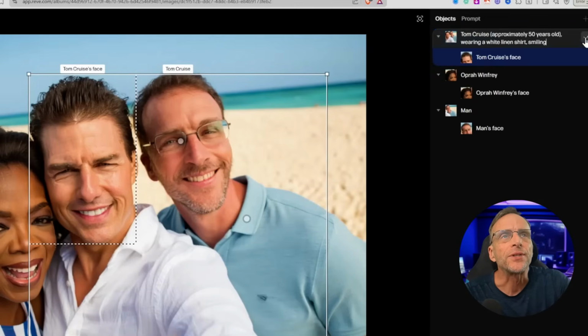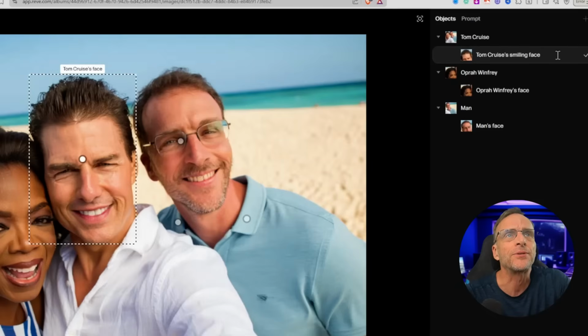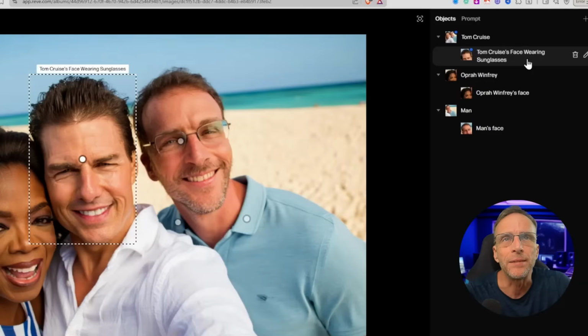I can click the little pencil here for an edit, and you'll see Tom Cruise, approximately 50 years old, wearing a white linen shirt, smiling. That's just part of the prompt. If I want to see the entire prompt that was generated based on what I said, I can click on prompt, and here it all is in its long, detailed glory. So let me go back over here, click on Tom Cruise's face, and I'm going to say is wearing sunglasses. I'll go ahead and click the check mark, and then that edit is waiting to be completed.